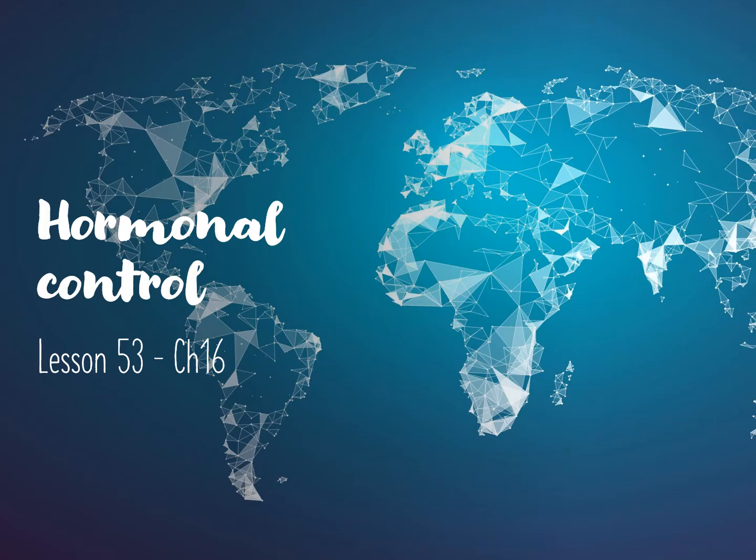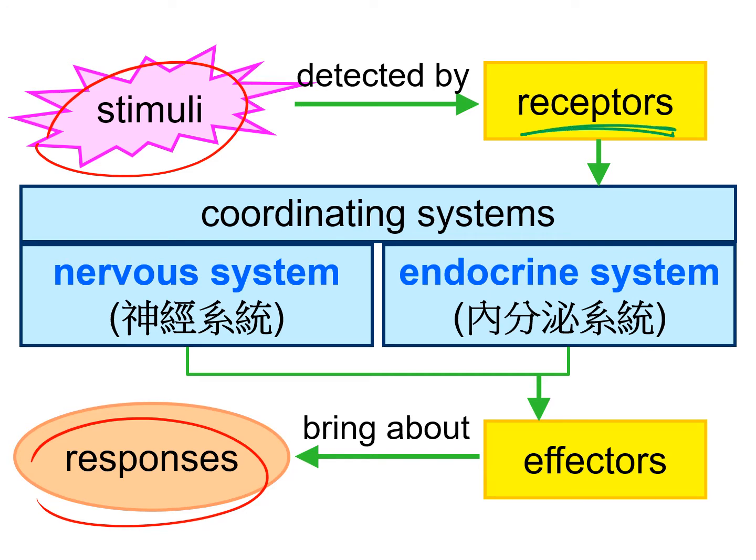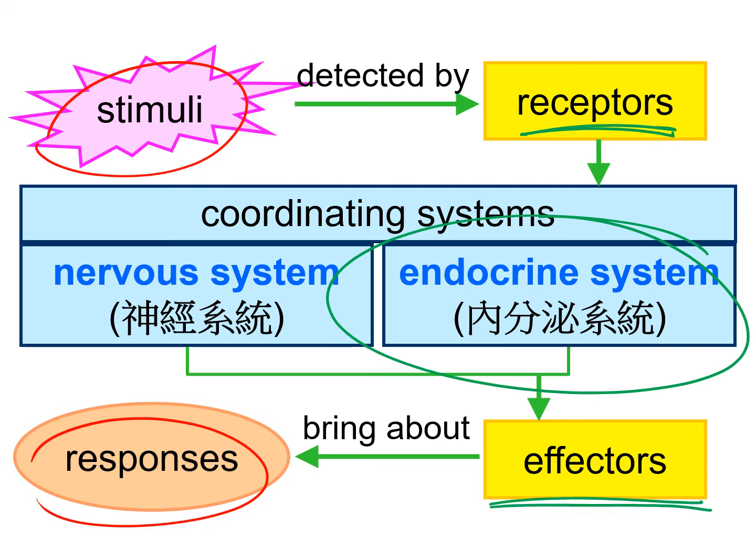Let's start. In the previous video, we know that organisms such as human beings are able to detect stimulus and give response. In this video, the main focus is how the stimulus detected by the receptors sends a signal to the endocrine system and causes the effector to give a response.